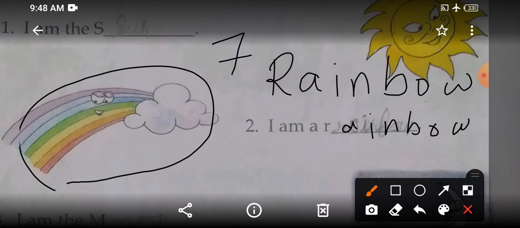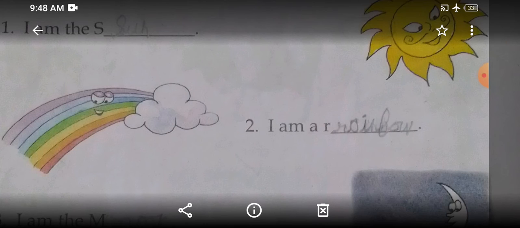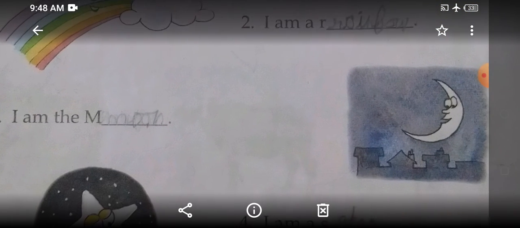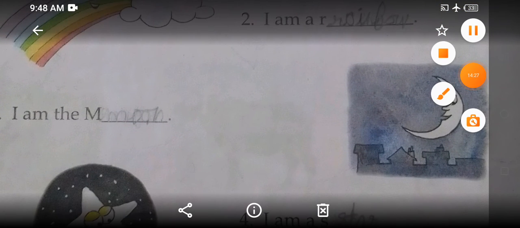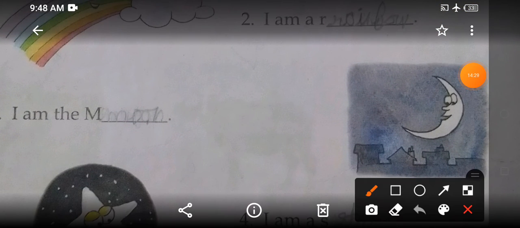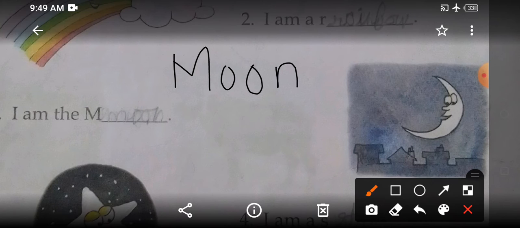So now we will go to the next picture. Now see, look at this next picture. What can you see? Do you know what this is? Yes, this is a moon. He comes in the sky during night.